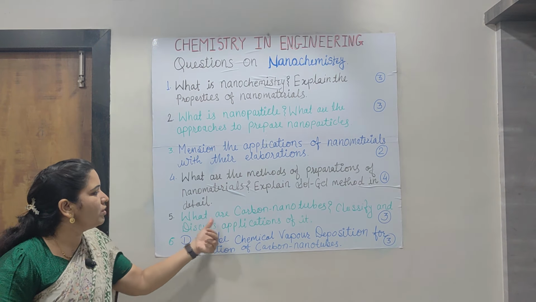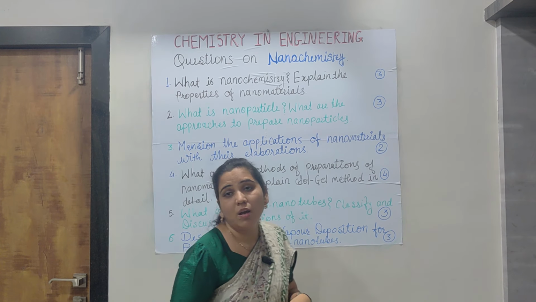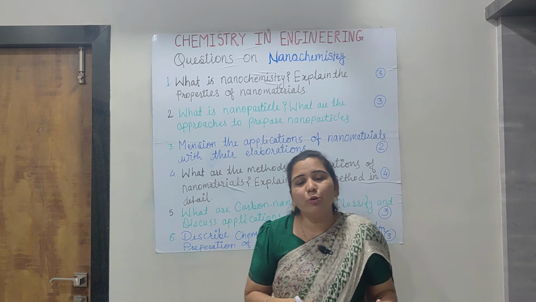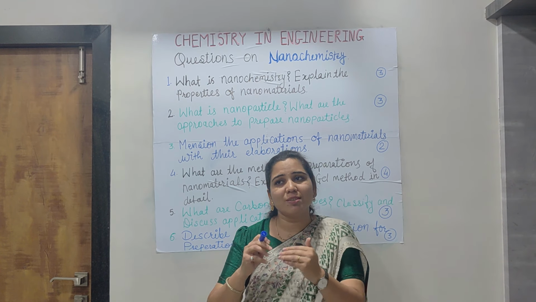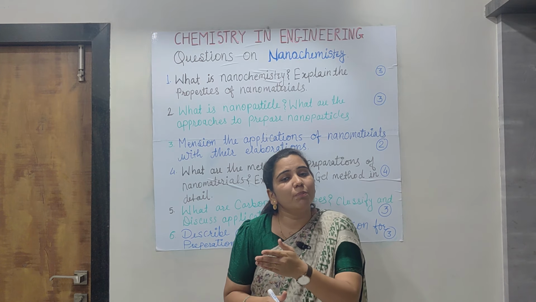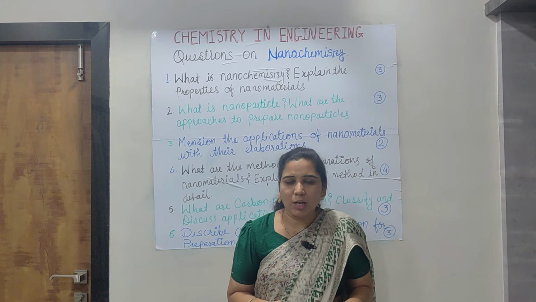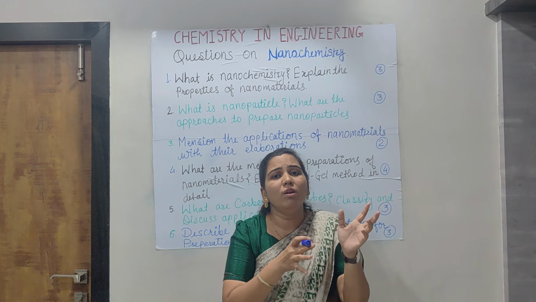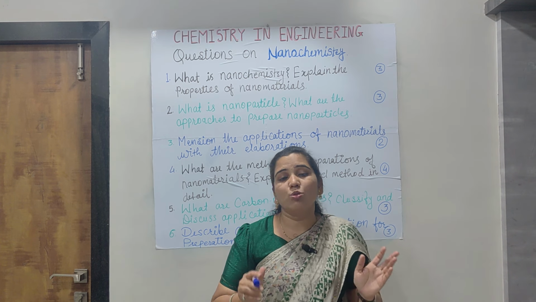Okay. Now the next question is: what are carbon nanotubes? Classify and discuss their applications. Here, first is what carbon nanotubes are. Carbon nanotubes are also nanoparticles, but due to their different properties they are somewhat different. They are particularly carbon-based nanomaterials, and we can say they are two-dimensional nanoparticles. They have specifically different characteristics due to different properties, and that is to be written here.